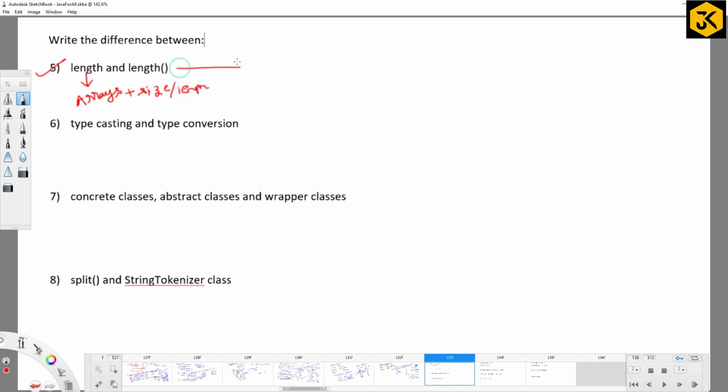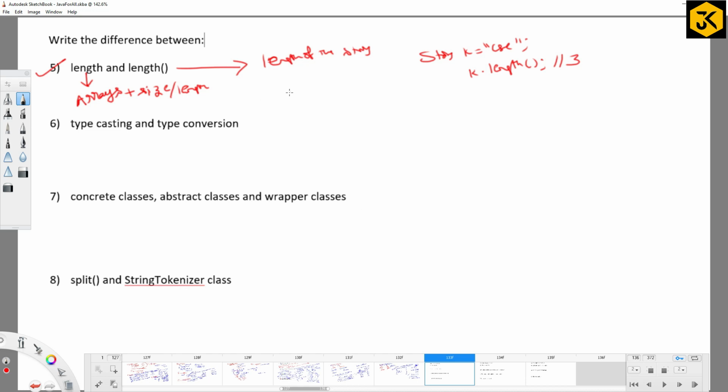Fine. Length method is meant to find out the length of the string. If you want to find out the length of the string, I can go with the length method, right? For example, if I say string k equal to CSC, if I call k dot length method, you are going to get the length of the string as 3, right?